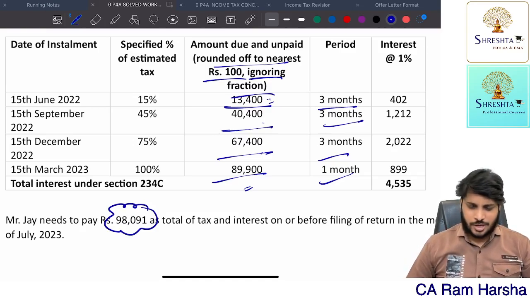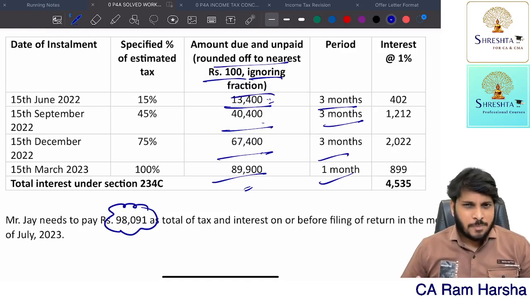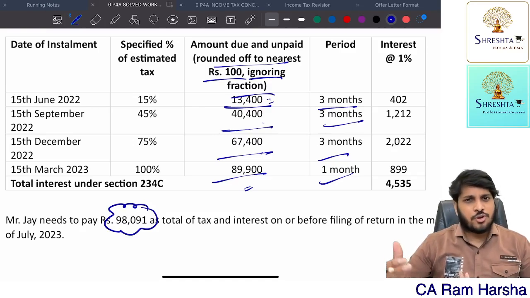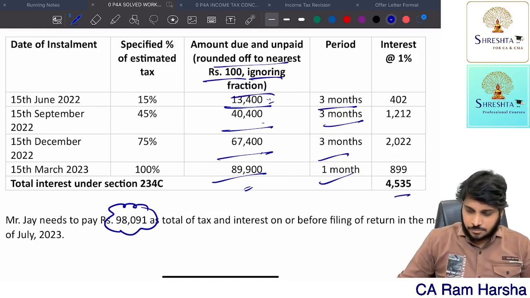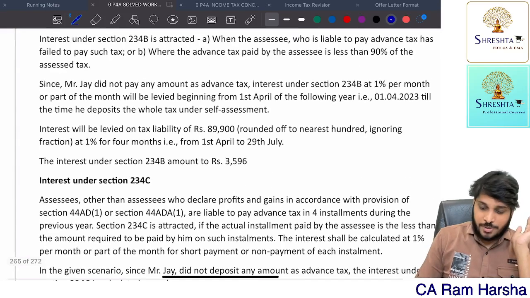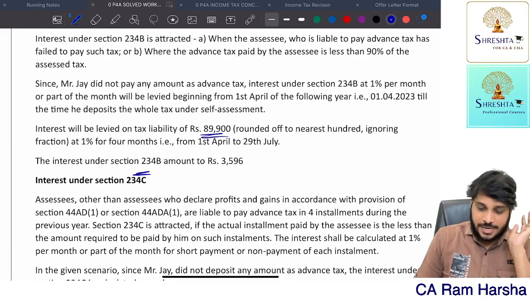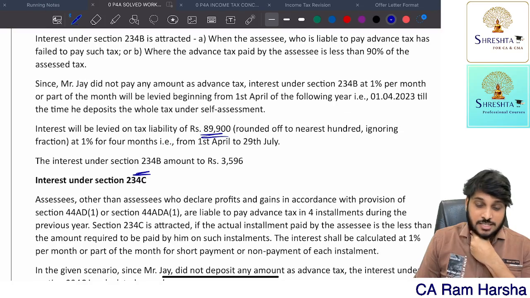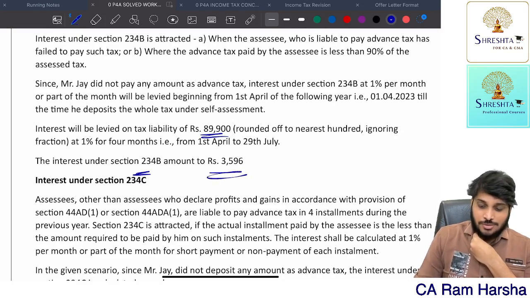You can pay the actual advance tax liability exactly, with the exact 1 rupee amount. But in reality, people round off to the nearest 100 rupees and then pay. Getting it? That's it. I hope you understood. So the 234B interest also you see: 89,900, rounded off to the nearest 100 rupees. Getting it? So this is the interest.